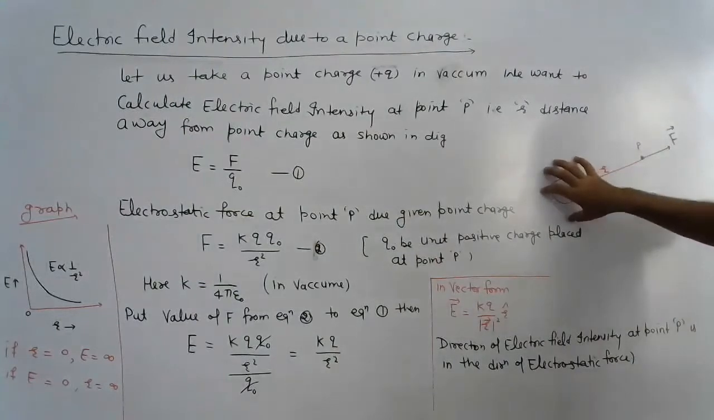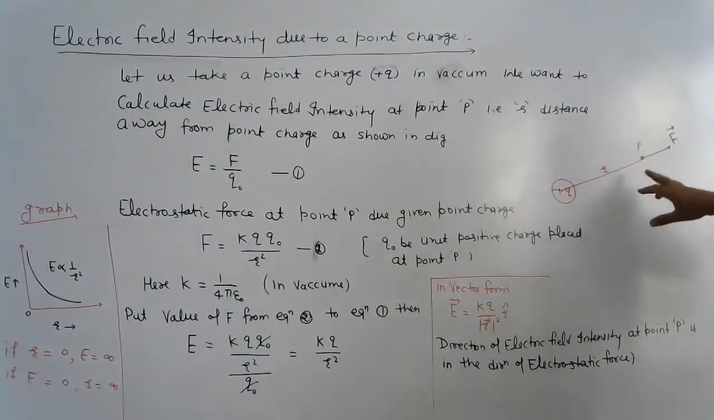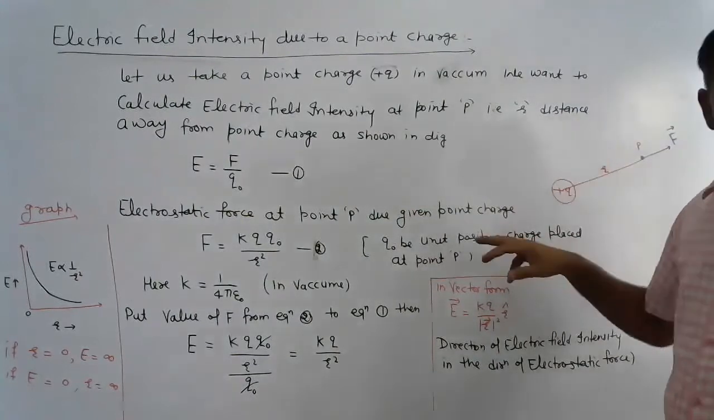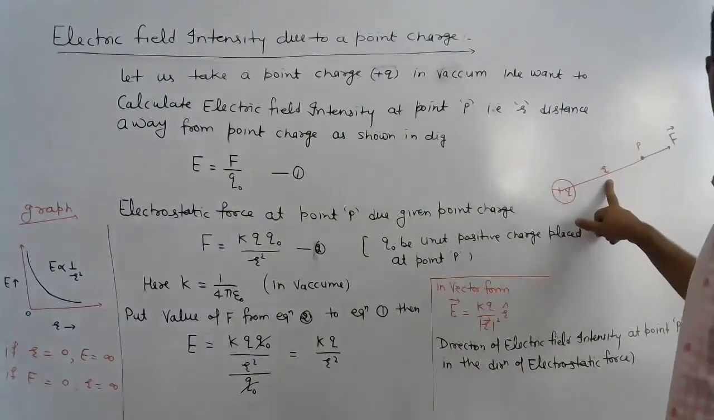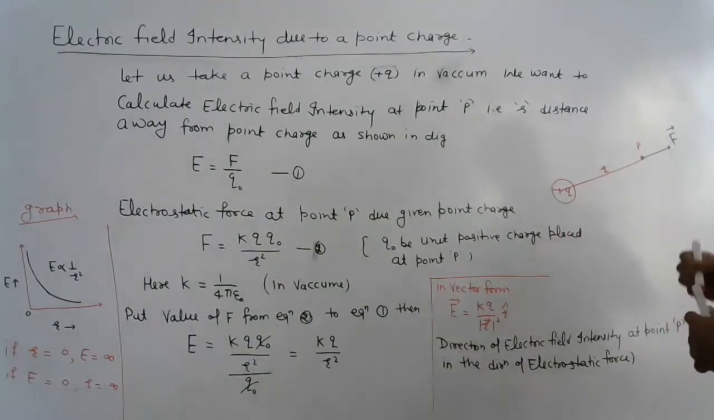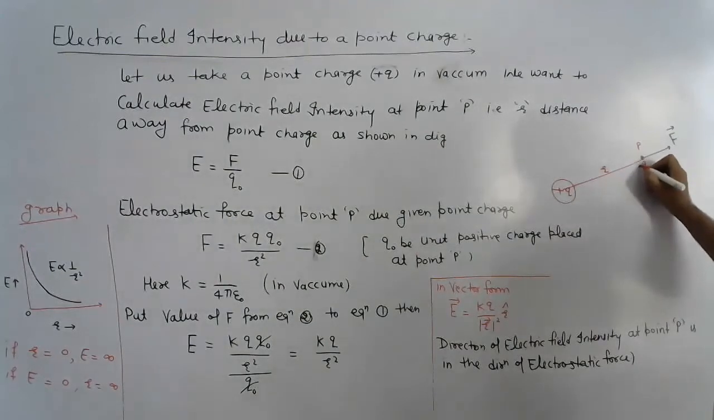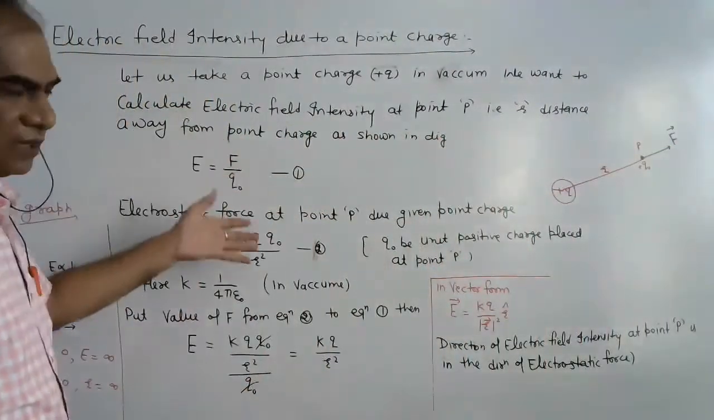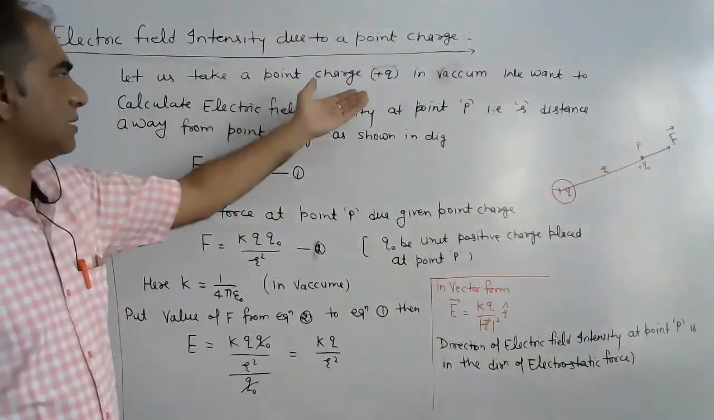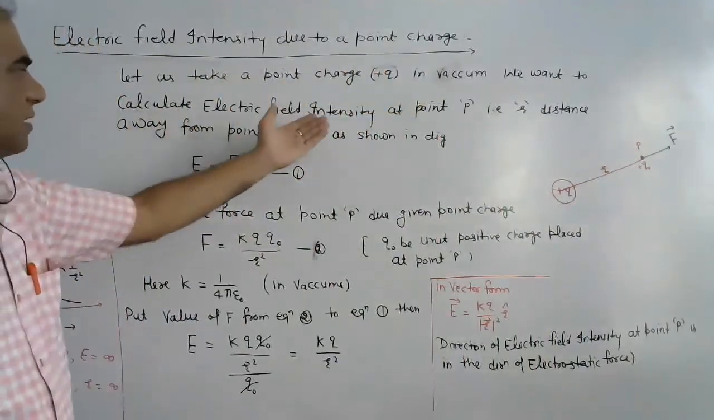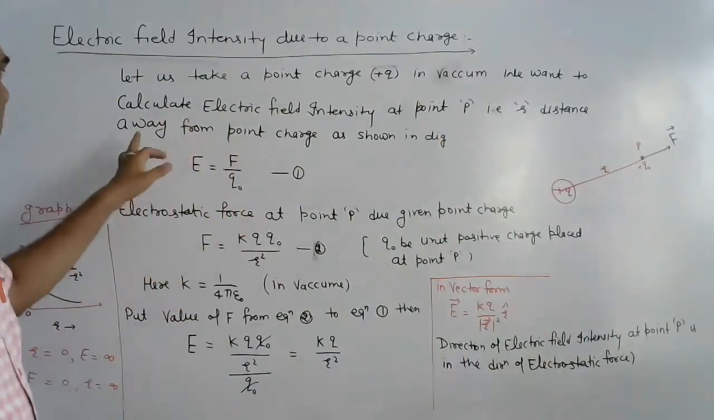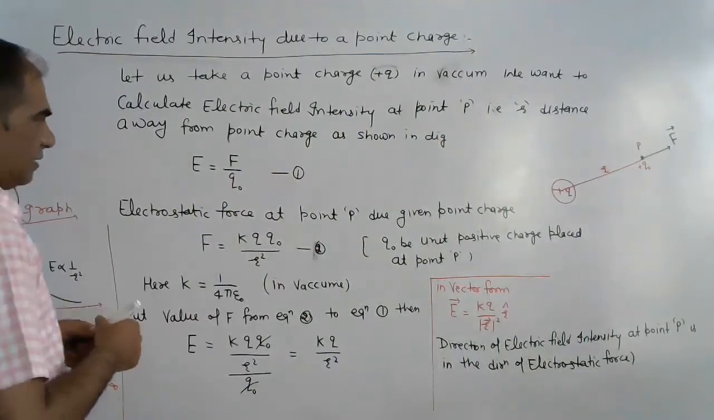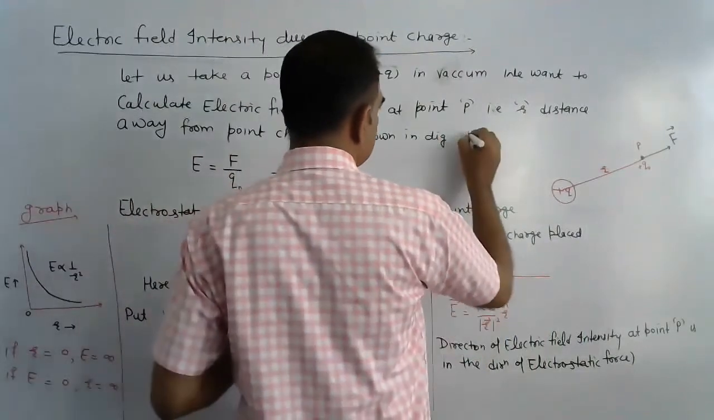We take a point charge, and we want to calculate electric field intensity at point P. Point P lies in the field, r distance away from the charge, and a unit positive charge q naught is placed at point P. Then we write down some theory like this. Let us take a point charge plus q in vacuum. We want to calculate electric field intensity at point P, that is r distance away from the point charge as shown in the diagram.